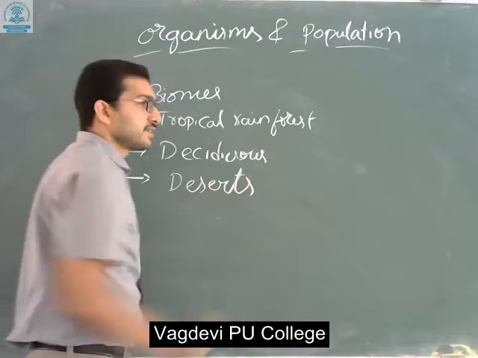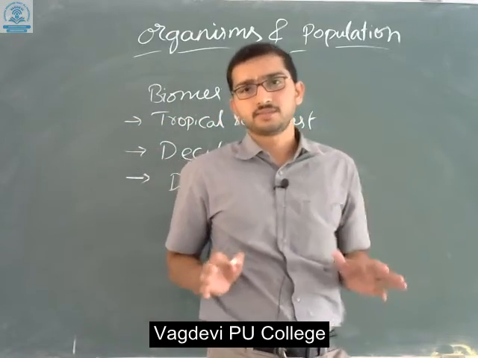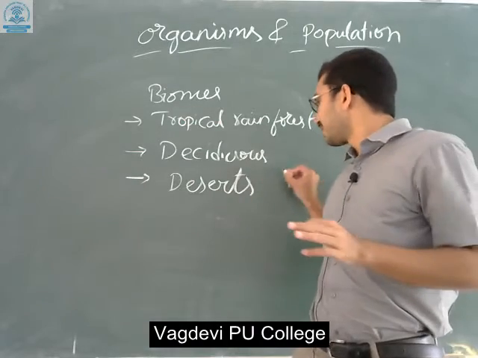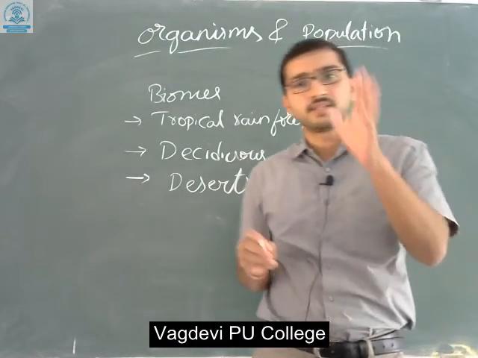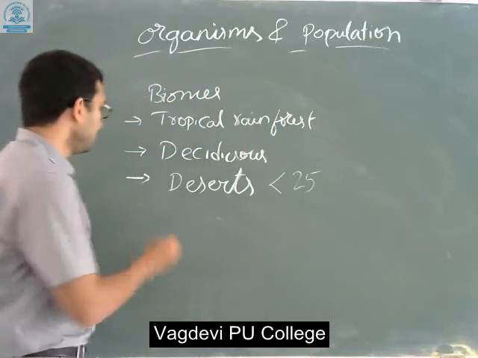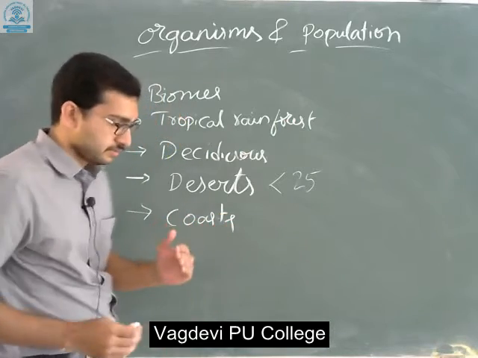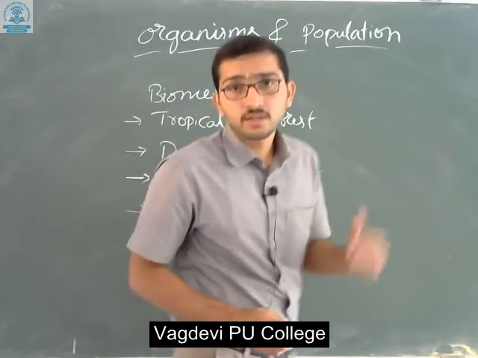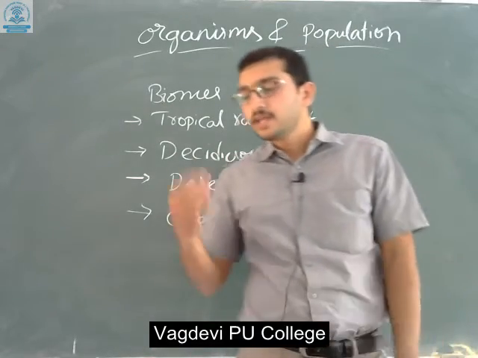In deserts you can find very little rain, less than 25 centimeters, particularly in the deserts. Next, the major biome we see is the coasts. Just near the oceans we can find the coast. These are the four major biomes which are present in India.